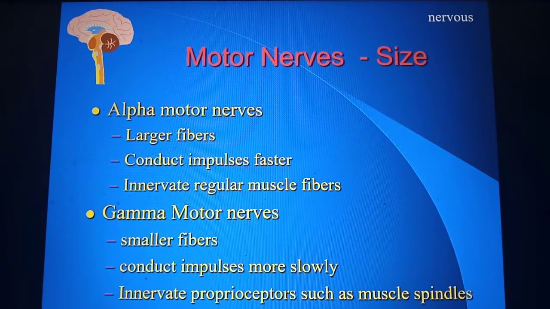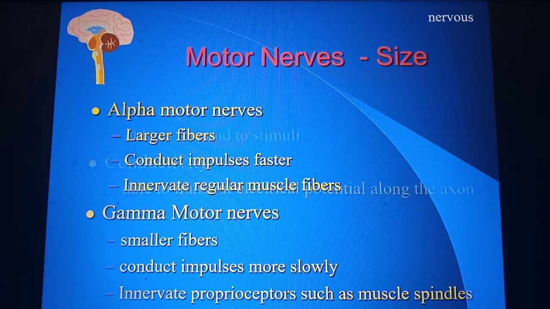In the motor nerves there are alpha motor nerves. These are the large fibers, they are larger nerves, and so they conduct impulses faster. These alpha nerves innervate the regular muscle fibers. The next type of motor nerves is the gamma motor nerves. These are smaller fibers and they conduct impulses more slowly than the alpha motors, and these innervate the proprioceptors such as muscle spindles. We are going to see about these proprioceptors at the end of this slide presentation.